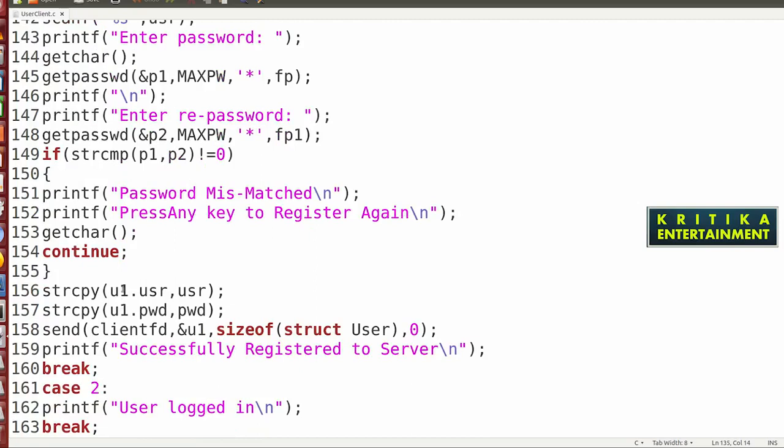Specify U1 user, then the user will be copied, and then the password is copied, client FD. Send &U1. Here do not write the size of, just sizeof struct user, 0. Successfully registered.